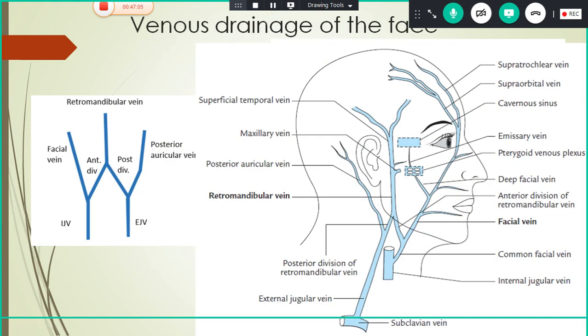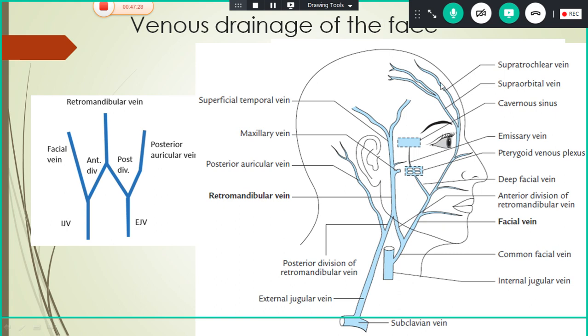Very, very important. I think you are familiar with this slide because you know it from the scalp itself. I will explain once again, so first understand what I am saying. You have a supratrochlear vein accompanying the supratrochlear artery in the scalp, and the supraorbital artery accompanied by the supraorbital vein.